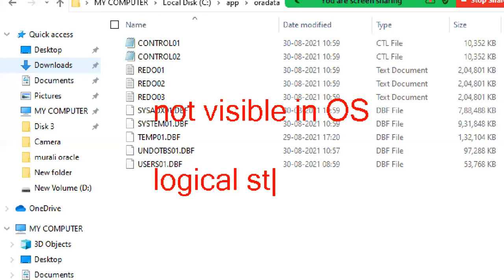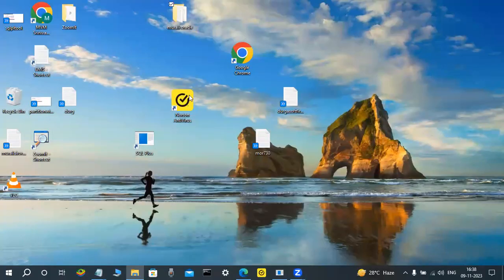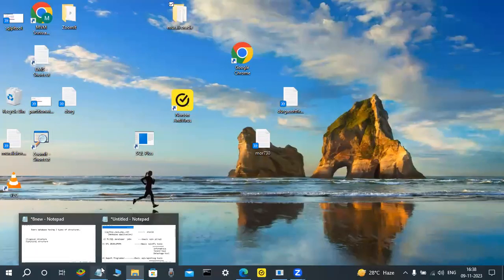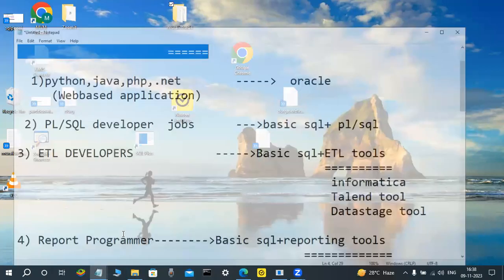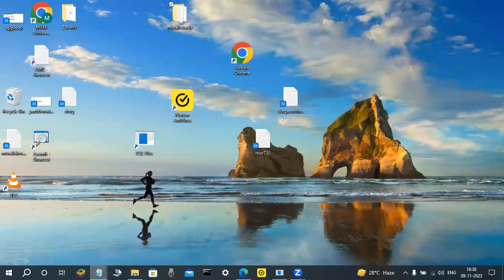But on the operating system side, they give a logical and physical structure in ANSI standards. Oracle is also the same. That's why a structure which is not visible in the operating system is called what? A logical structure of the database. In a logical structure, tables are available, views are available, synonyms are there, indexes are there, and sequences are there. So many things are there. Later you will become familiar with them in our class.